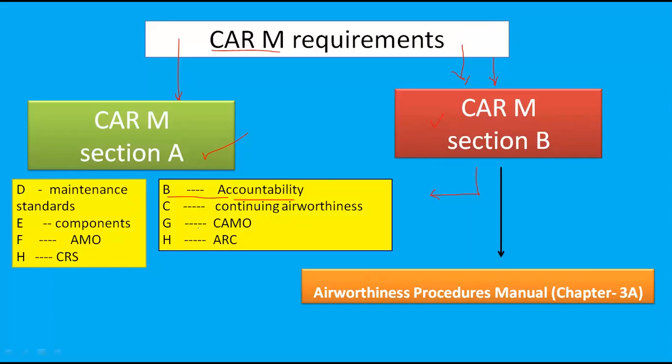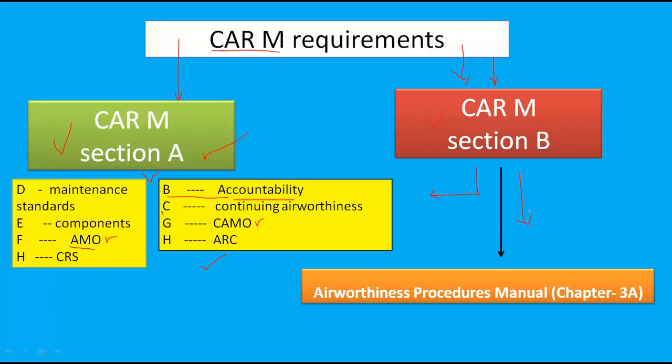Another thing, if during compliance an operator or a CAMO or maintenance organization or any person who is responsible for maintaining the aircraft in a continuing airworthiness state faces any problem during compliance of section A requirements, there should be a procedure, an authority who should give a proper solution to these organizations. That procedure for DGCA, how DGCA gives solutions to these organizations if they face any problem during compliance of section A.